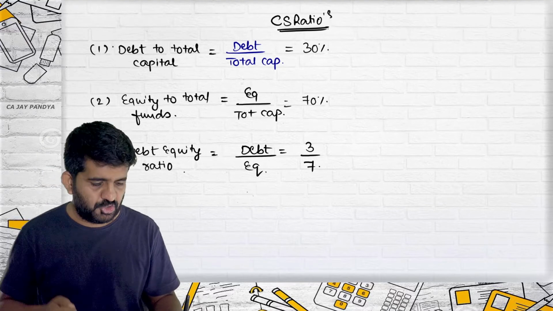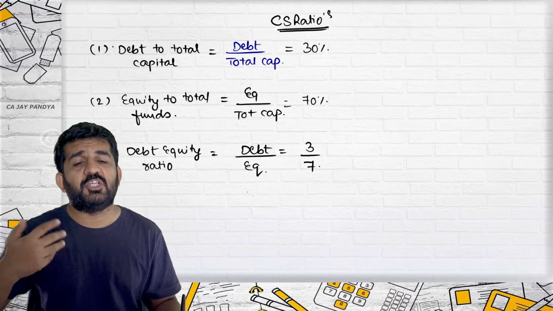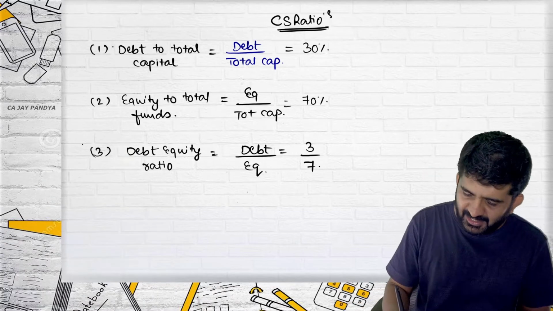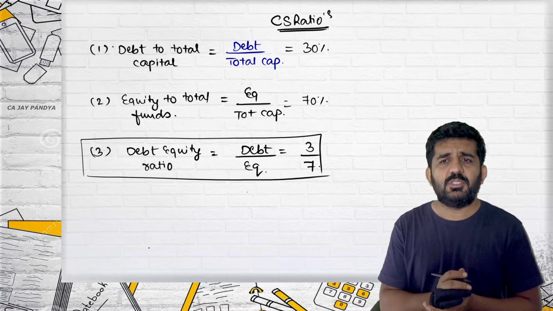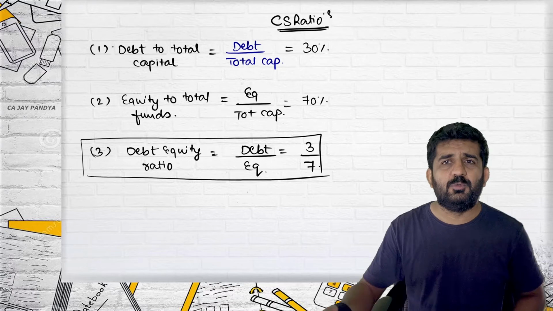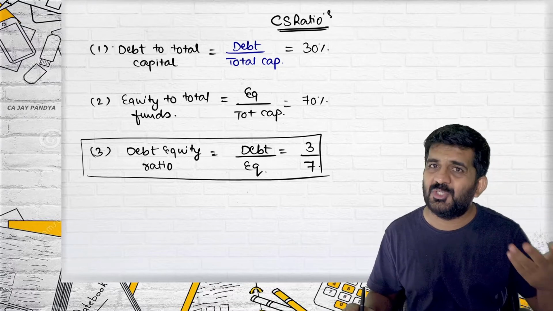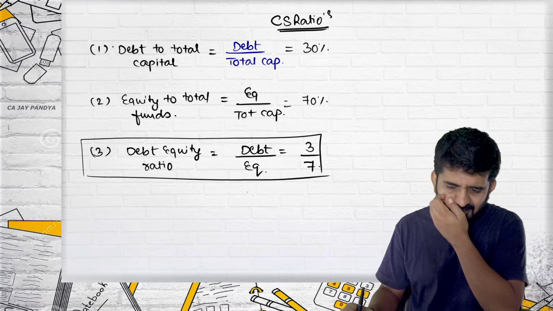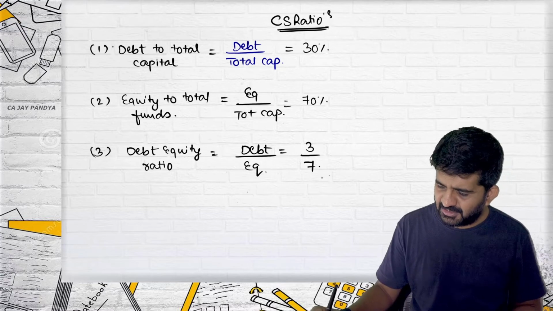So it depends on the company which ratio they will analyze, but the majority of companies analyze the debt equity ratio. But there are a number of companies who give even this type of ratio. A company can analyze all three ratios, and ultimately all three ratios are relevant as far as academics is concerned.